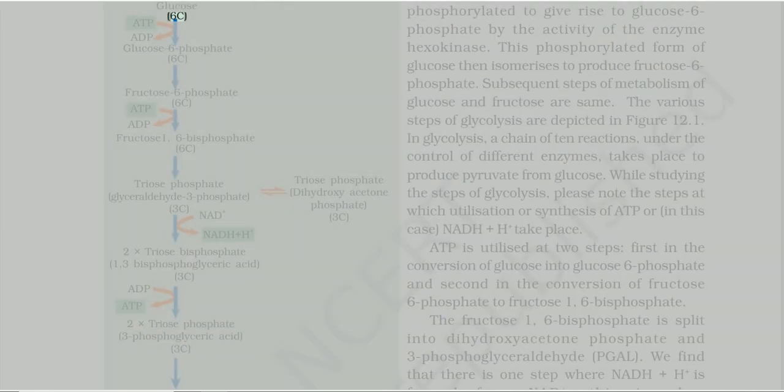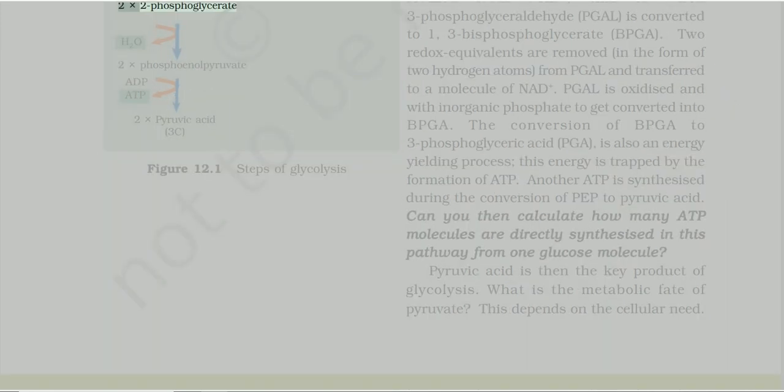Glucose, 6C. Glucose 6-phosphate, 6C. Fructose 6-phosphate, 6C. Fructose 1,6-bisphosphate, 6C. Triose phosphate, glyceraldehyde 3-phosphate, 3C. Triose phosphate, dihydroxyacetone phosphate, 3C. 2 times triose bisphosphate, 1,3-bisphosphoglyceric acid, 3C. 2 times triose phosphate, 3-phosphoglyceric acid, 3C. 2 times 2-phosphoglycerate. 2 times phosphoenol pyruvate. 2 times pyruvic acid, 3C.